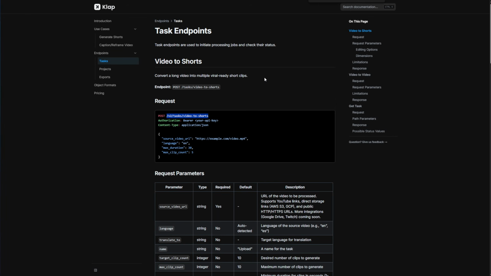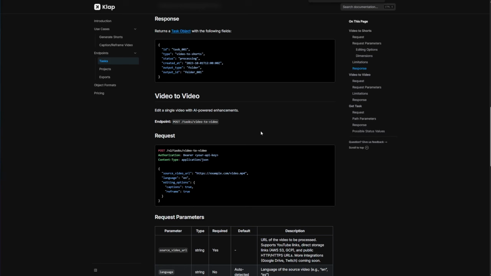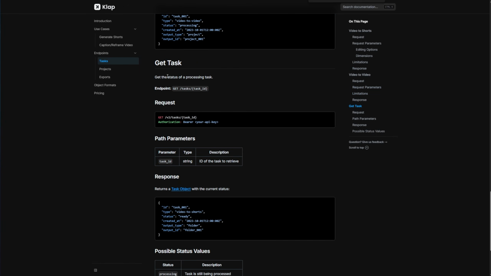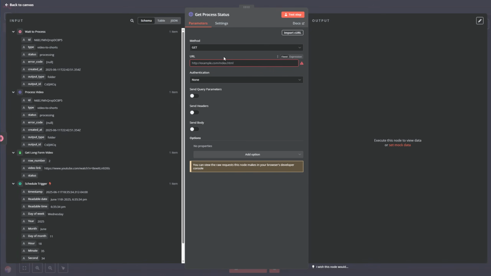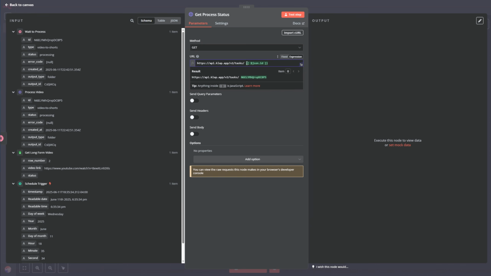And for this, we're going to go back to the tasks, go down, and go to the get request. Here, we say that we have to call get tasks, then the task ID. So we are going to do that. Task plus task ID. And remember that we have this prefix. So this is the full URL. Now, how do we know what's the task ID? Well, the task ID is the ID. As simple as that. Just drag it and drop it. Make sure that there are no spaces.